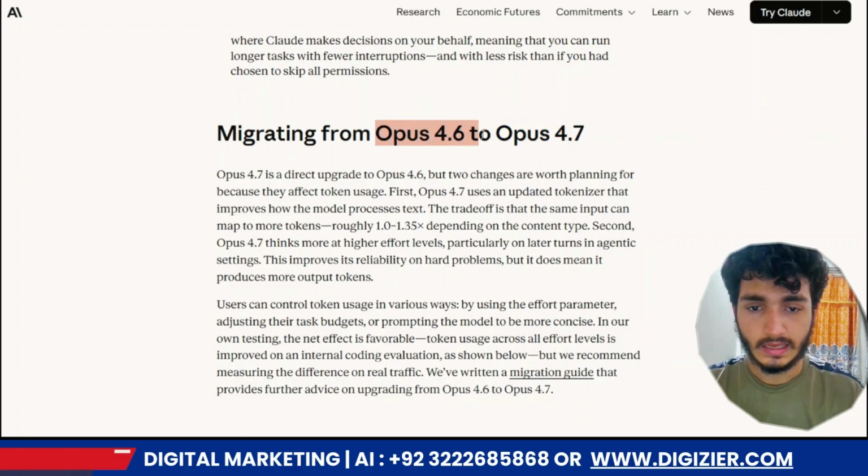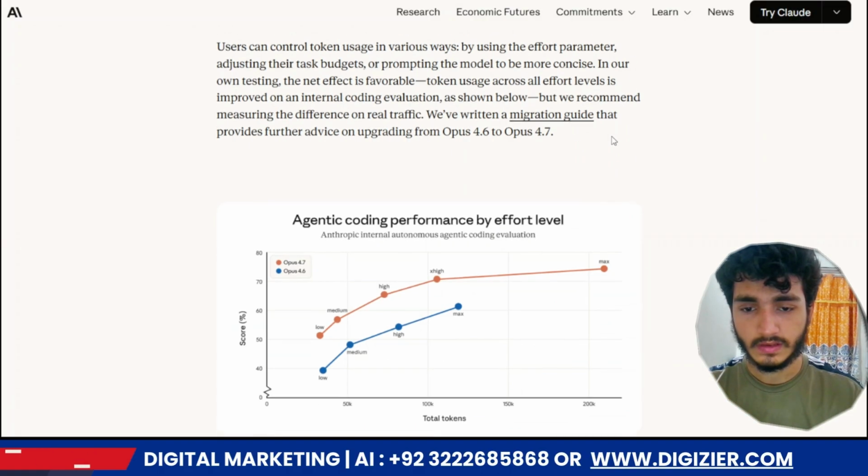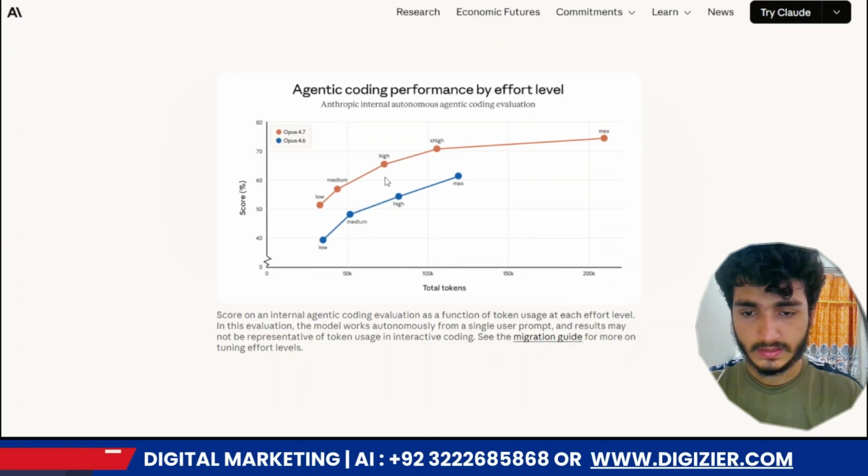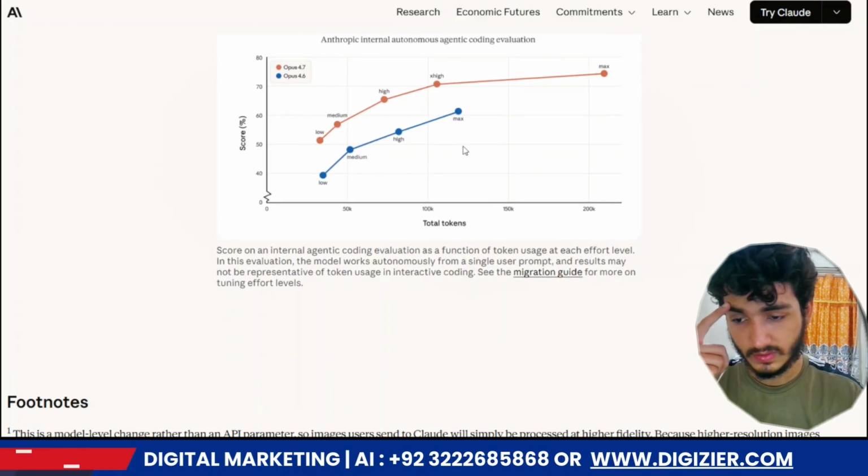You can also see the migration from Opus 4.0. If you are doing some small tasks, you can use Sonnet 4.6. It's the best. If you use agentic workflows and need to watch tokens and pricing, you use 4.6. If you don't have a pricing issue, you can shift to Opus 4.7. It is best for agentic coding performance. You can see the benchmarks and graph details like total token usage, and Opus 4.7 is incredible here also.